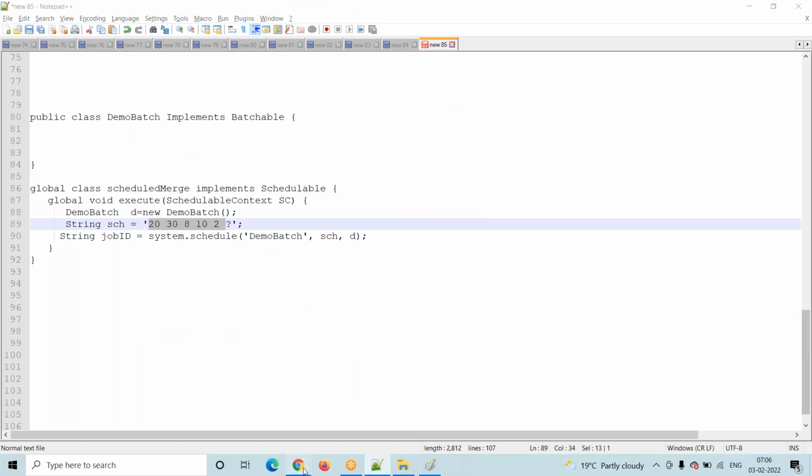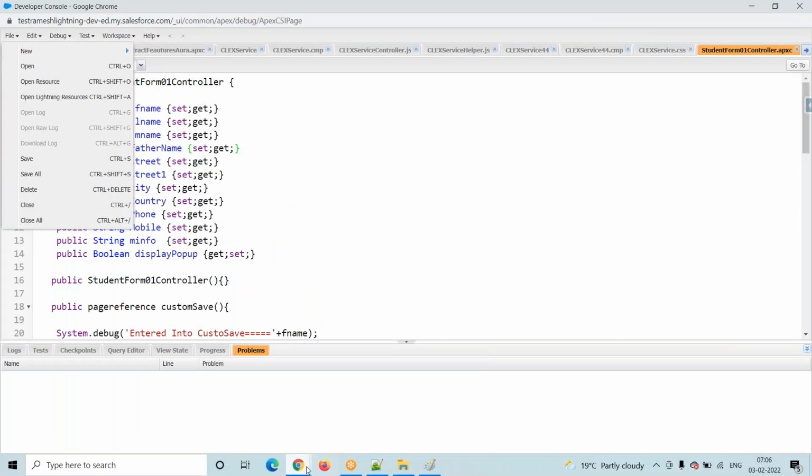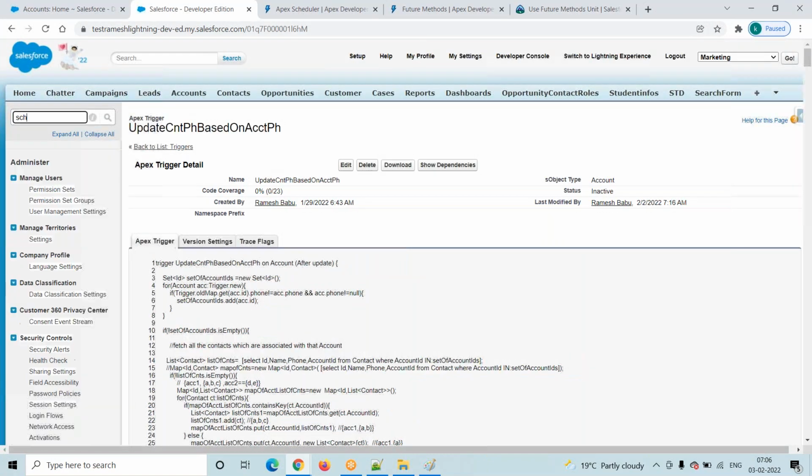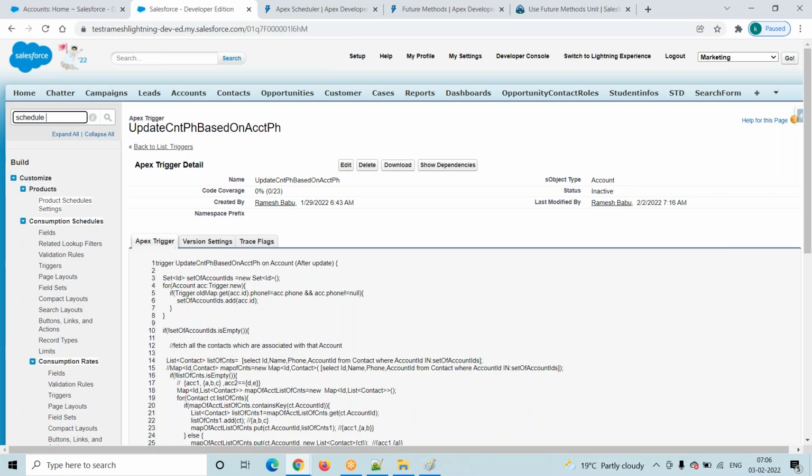Once we schedule, where will we find it? Go to Scheduled Jobs.